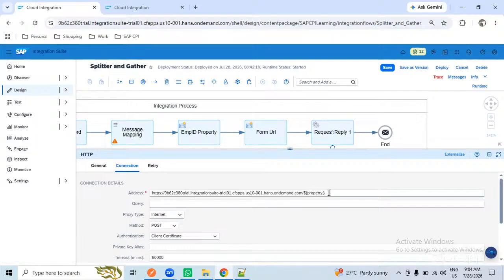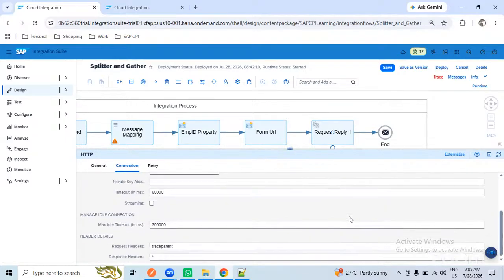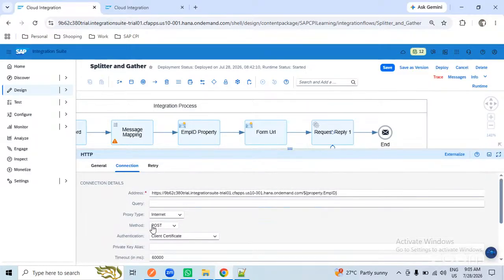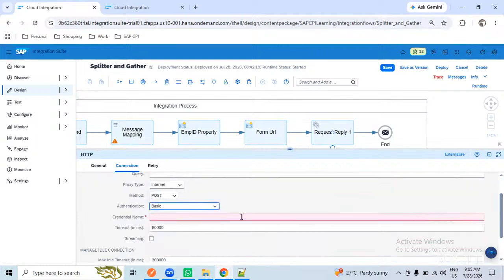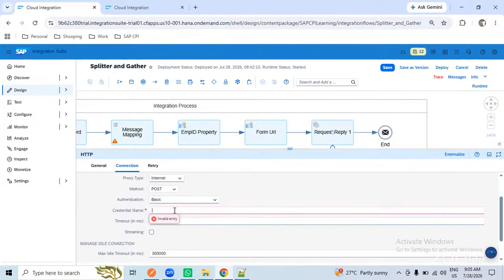Property dot my property name, emp id should come. It will send the data on the post method, and you need to select what is the authentication method we have. Currently, we'll go with basic. HTTP basic.